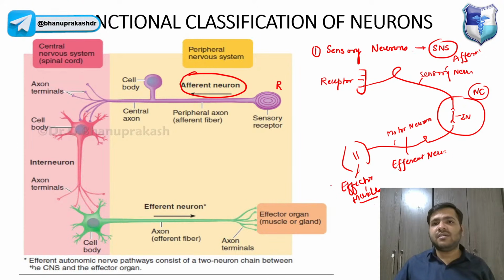We have the sensory neurons, we have motor neurons, and we have interneurons.